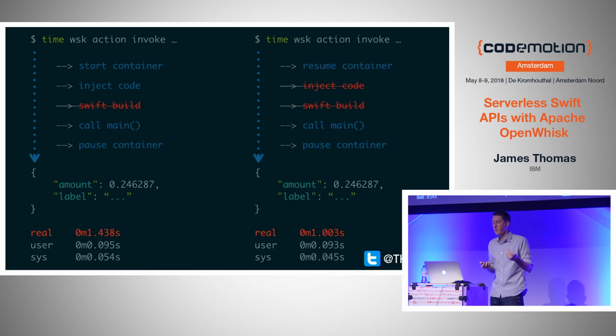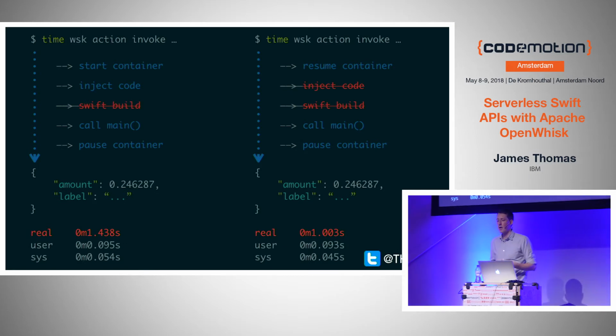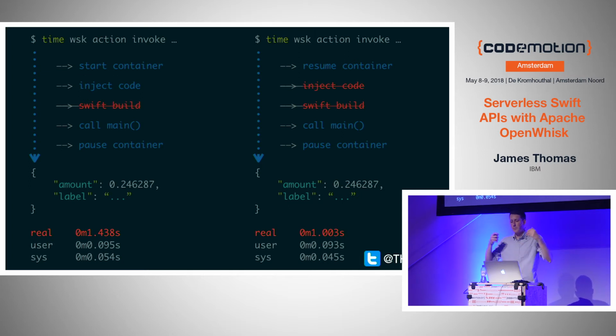It doesn't affect, obviously, JavaScript or Python, which are evaluated languages. But for Swift, if we're concerned about cold start performance, generally we would always deploy the binary we've built locally. And so that's the first challenge, right? We're doing Swift on serverless, and it's very specific to compiled languages.